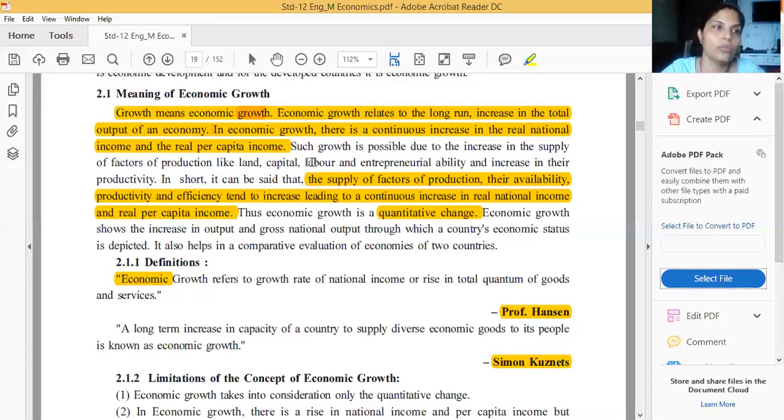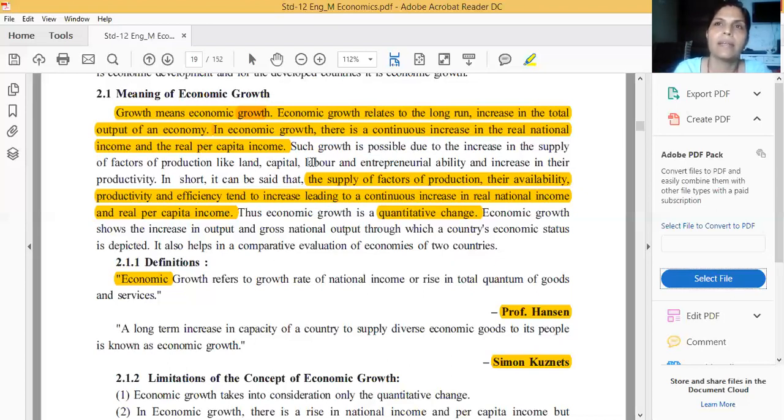For example, India's growth rate was 7.1 in 2016-17. That means what? We are comparing with the previous year. Compared to the previous year, it has increased. That means economic development is going on.